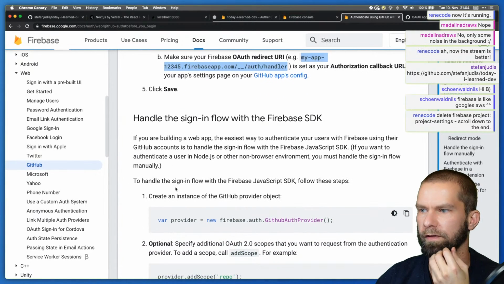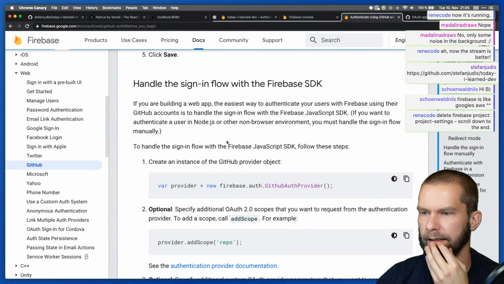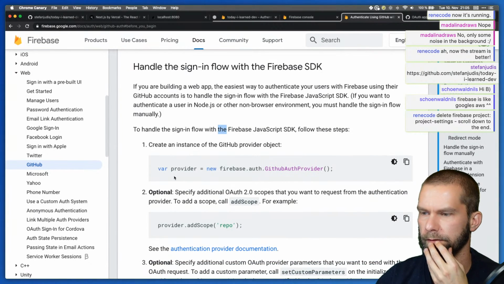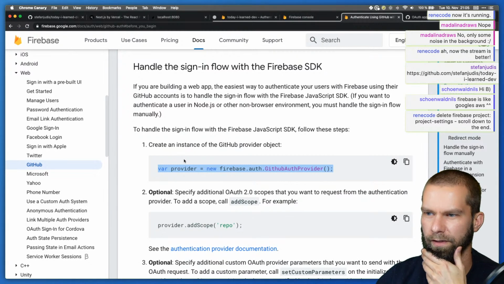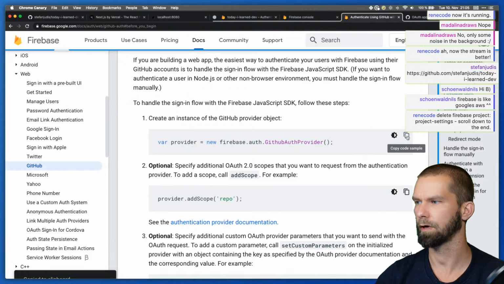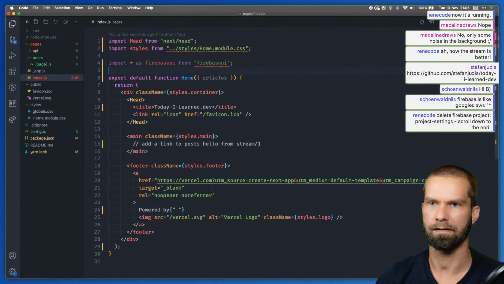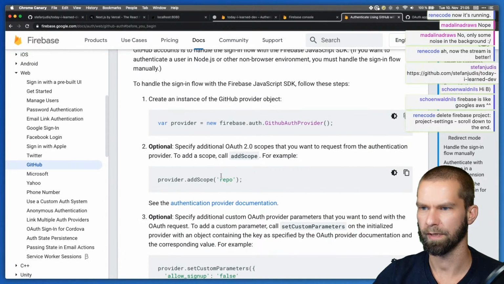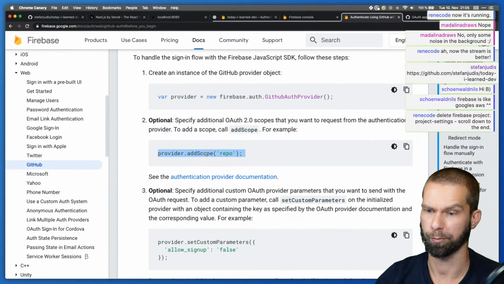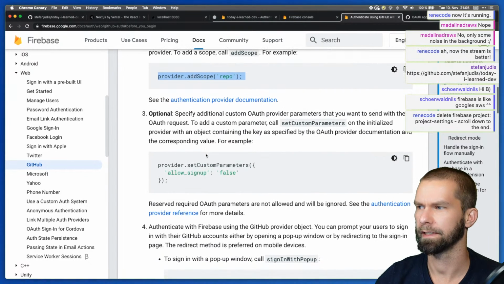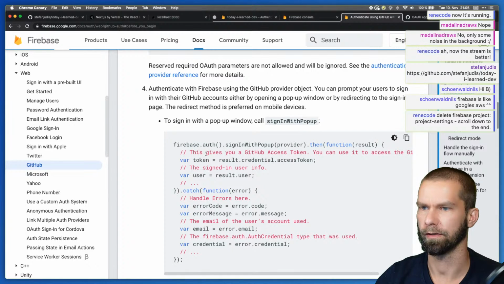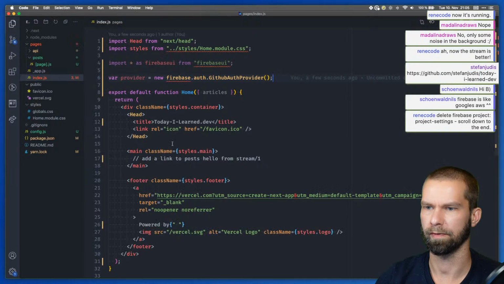Okay, handle the sign-in flow with the Firebase SDK. To handle the sign-up flow, follow these steps. Create an instance of the GitHub provider object. Okay, let's just copy all snippets here for now, and let's see what happens then. So this is the first one that we should do. Specify additional OAuth scopes that you want to request from the authentication provider. Optional, I guess. Specify additional custom OAuth provider parameters. Okay, I don't mind. And then this is probably the thing that we care about here.